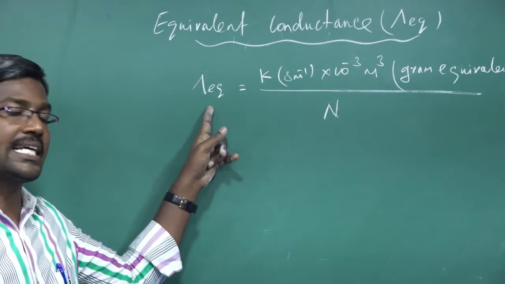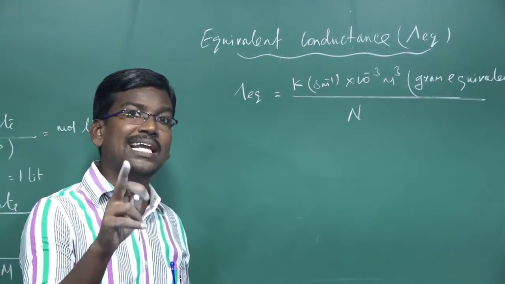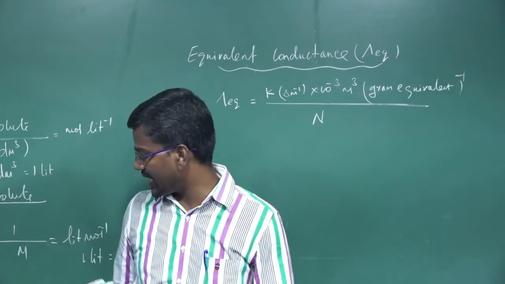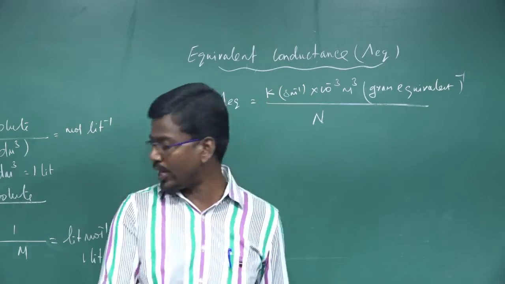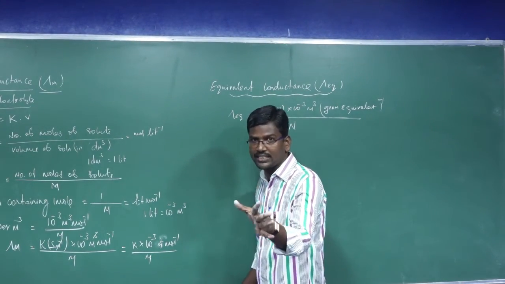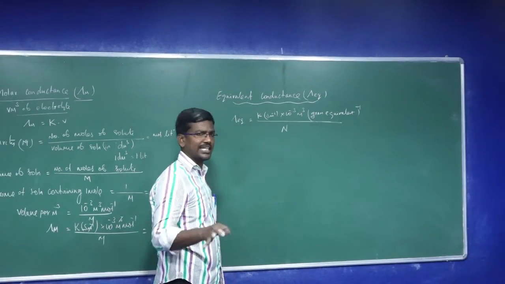Equivalent conductance can be defined as the conductance of the electrolyte solution which contains 1 gram equivalent. That's why gram equivalent inverse. Molar conductance is the conductance of the electrolyte solution which contains 1 mole. That's why mole inverse expresses the molar conductance, and gram equivalent inverse expresses the equivalent conductance.